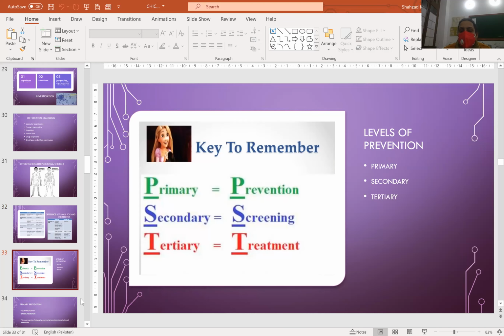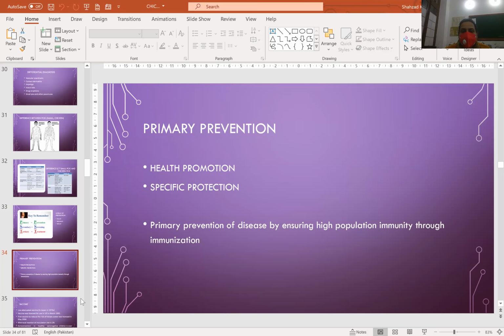Levels of prevention: primary, secondary, and tertiary. Primary prevention, as we all know, is health promotion and specific protection. Primary prevention of disease is by ensuring high population immunity through immunization. Health promotion includes awareness regarding the disease and everything.